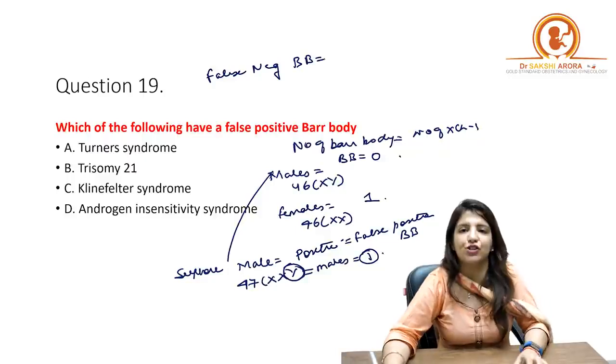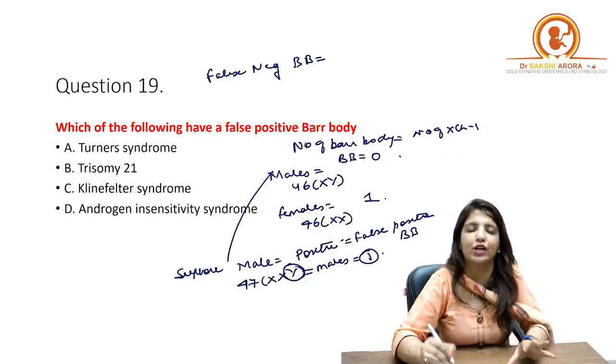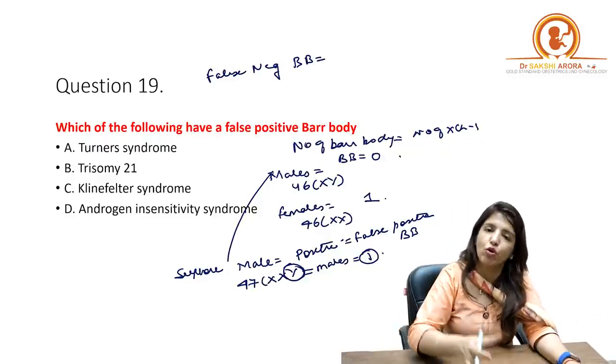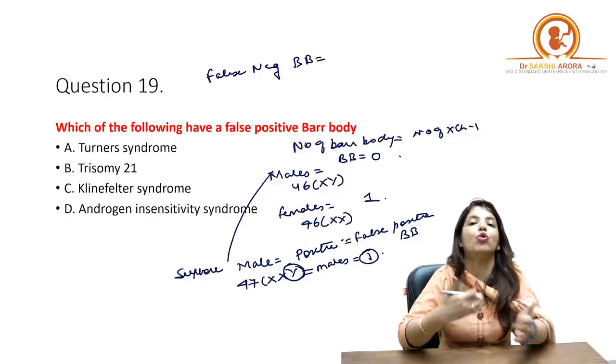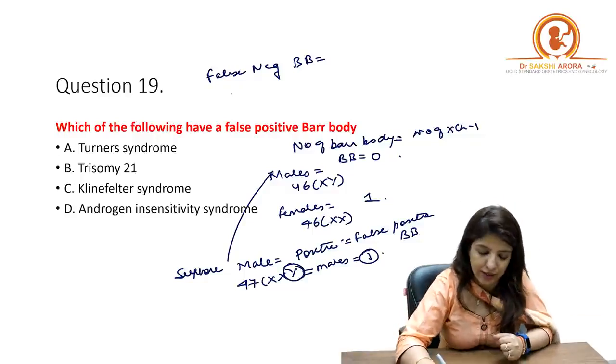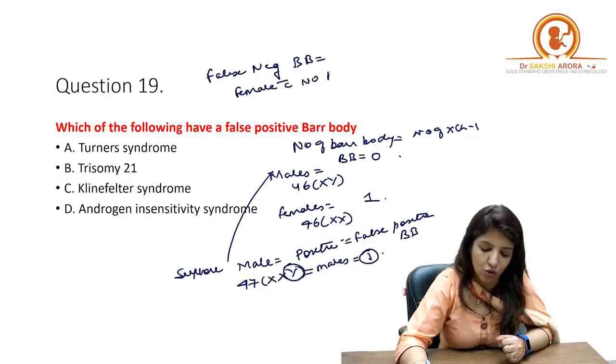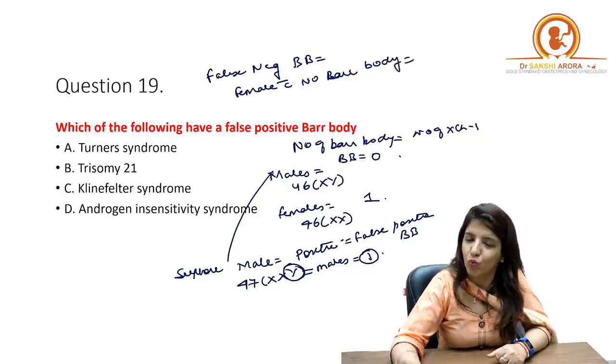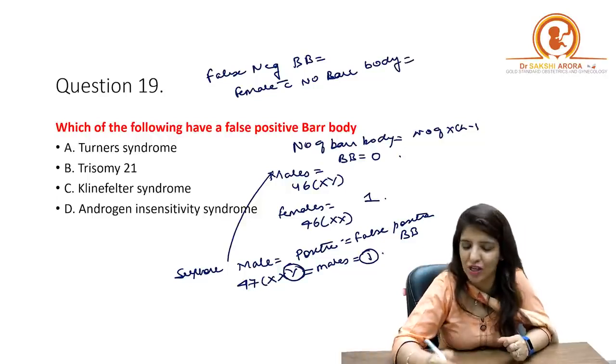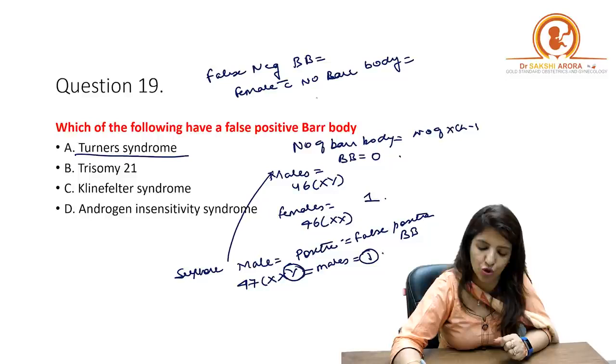Similarly, if they ask you false negative bar body. Now, false negative means that normally negative should be a male. But suppose there is a female in whom there is no bar body, right? So false negative means a female with no bar body. And what is the example of such a female? Turner's syndrome.